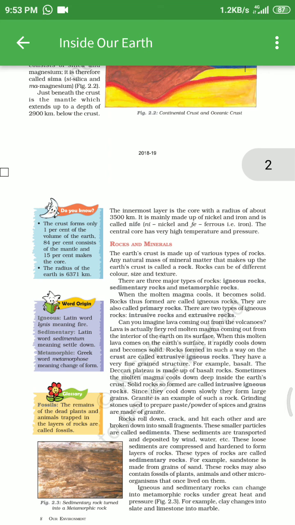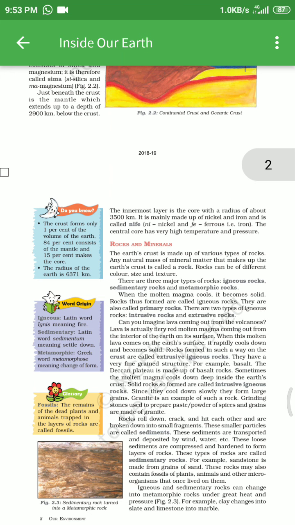Can you imagine lava coming out from a volcano? Lava is actually fiery red molten magma coming out from the interior of the earth onto its surface. When the molten lava comes onto the earth's surface, it rapidly cools down and becomes solid. Rock formed in such a way is called extrusive igneous rock, because it comes outside onto the earth. They have a very fine grained structure, for example basalt. The Deccan Plateau is made up of basalt rock.